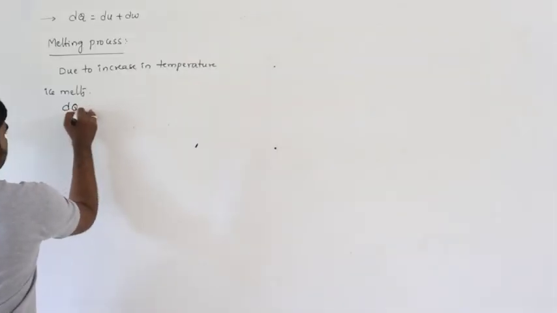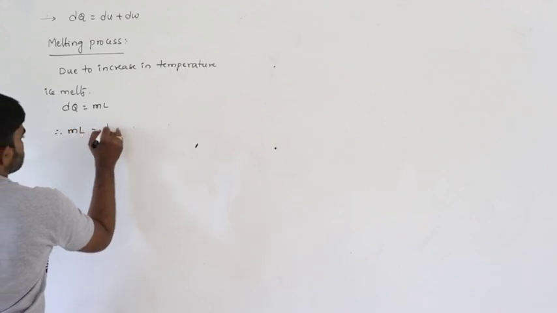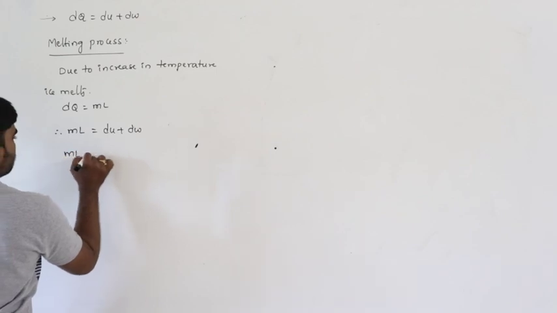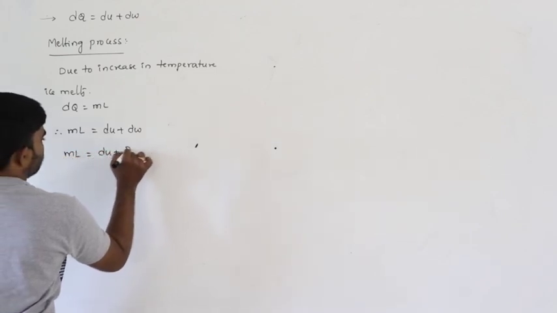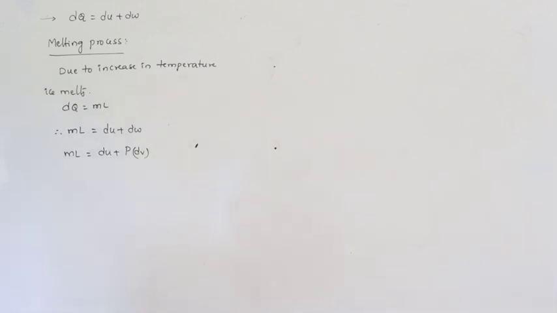So during this melting process, dQ can be written as mL. So therefore mL is equal to dU plus dW, which can be written as PdV. This is the melting process.